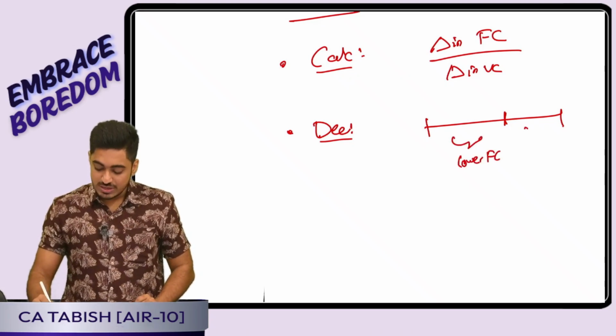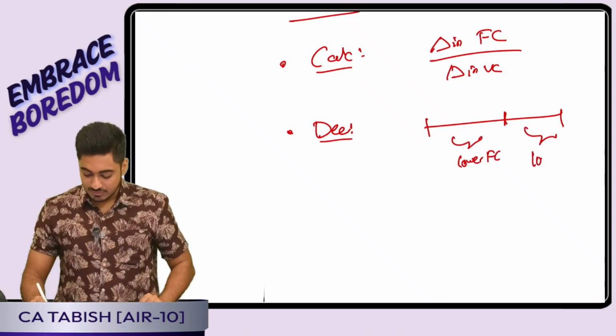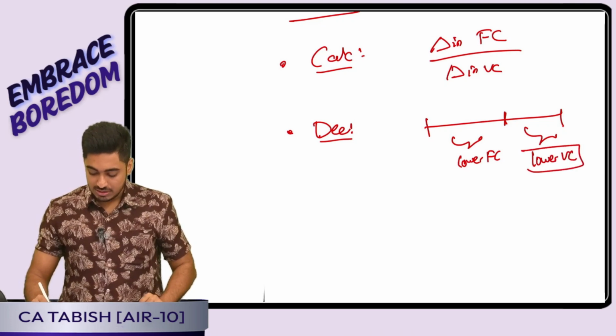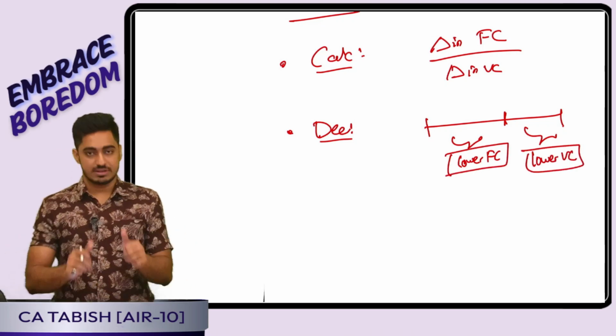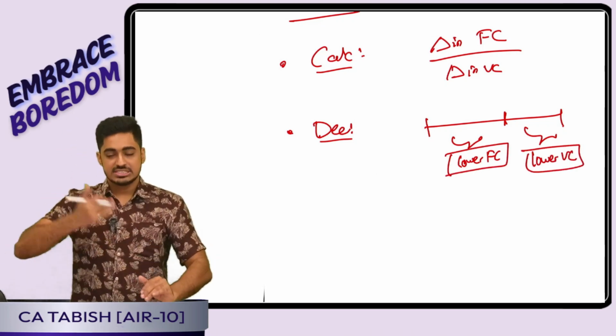Yes, my usage is very high. Where will I go? Alternative with the lower variable cost. Is this clear, everyone? Perfect. Clear. Shall we proceed further?